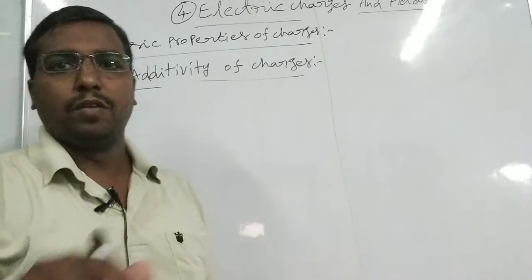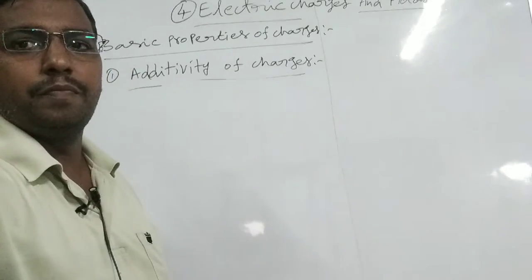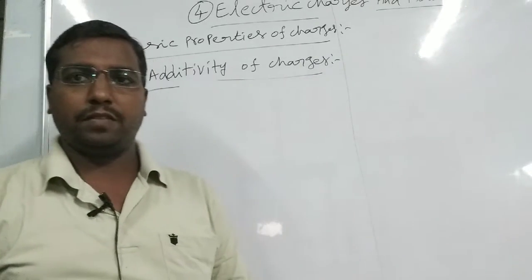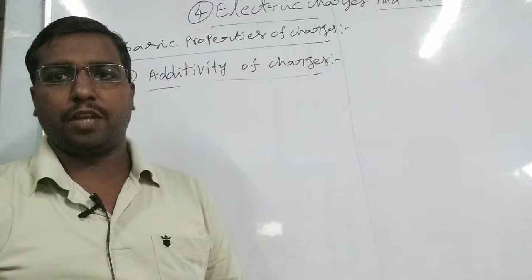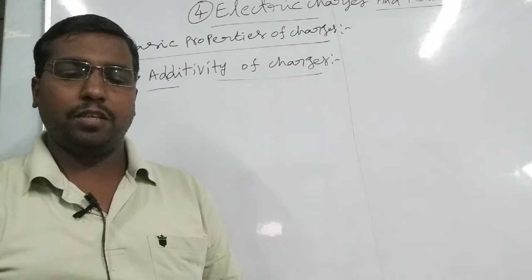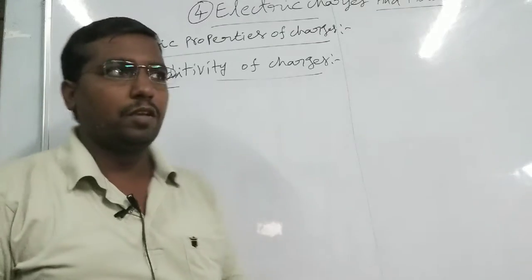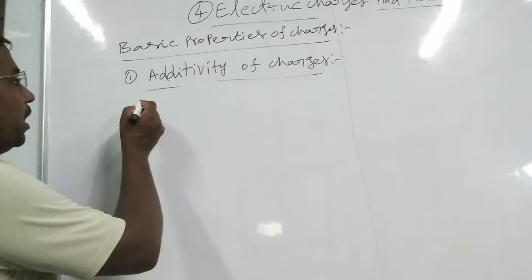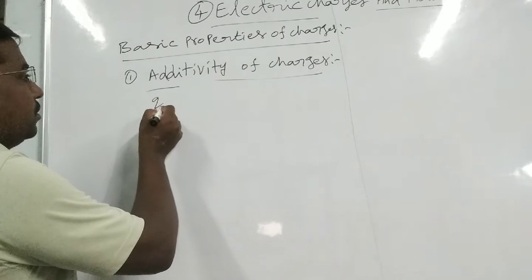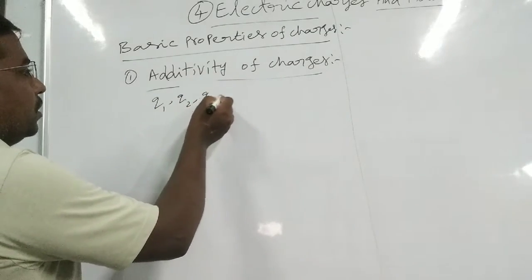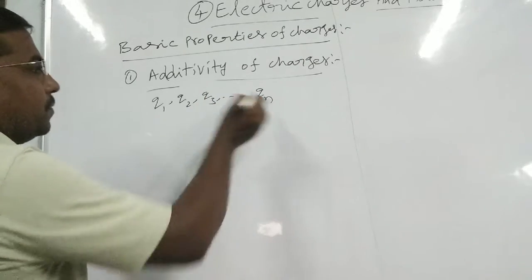You can take any object; it consists of a number of tiny particles, and each particle carries some charge. Consider an object with charges q1, q2, q3 and so on up to qn.